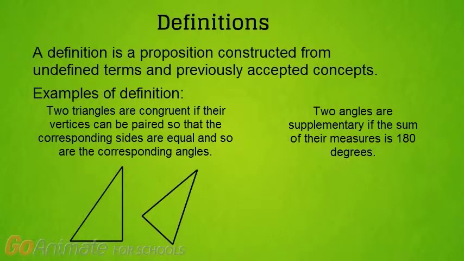Two angles are supplementary if the sum of their measures is 180 degrees. So angles A and B in the diagram are supplementary.